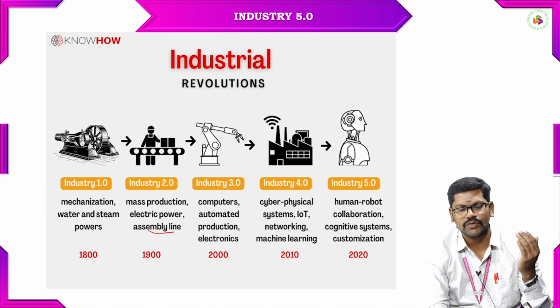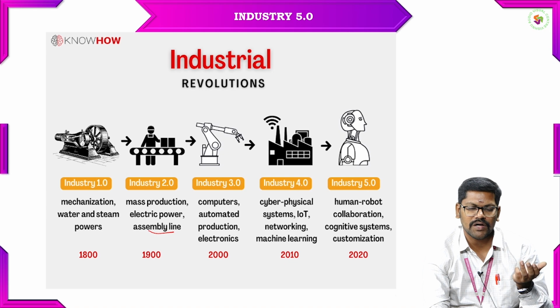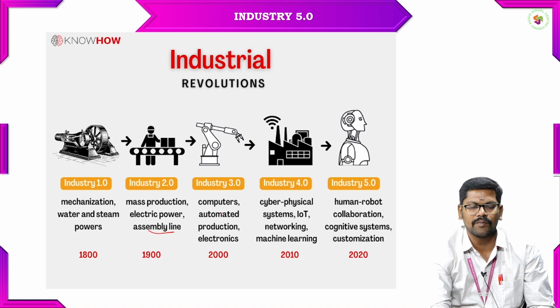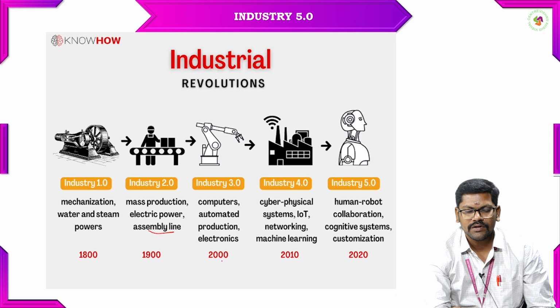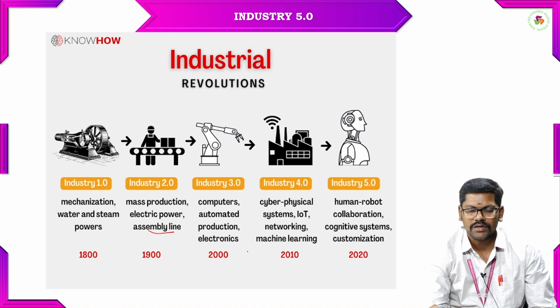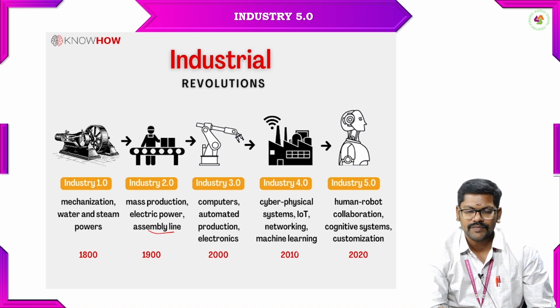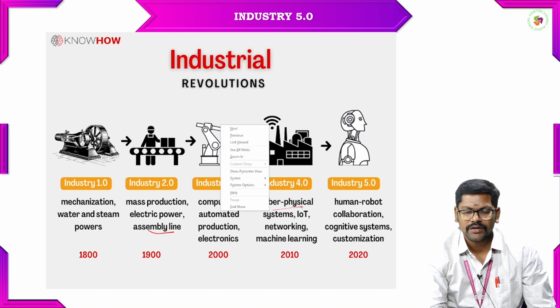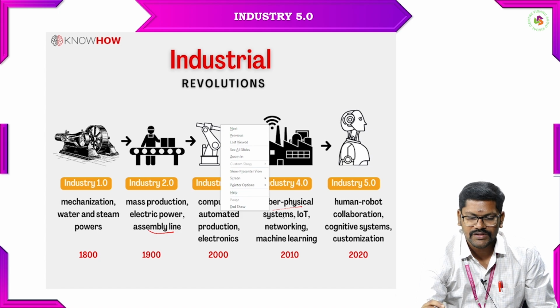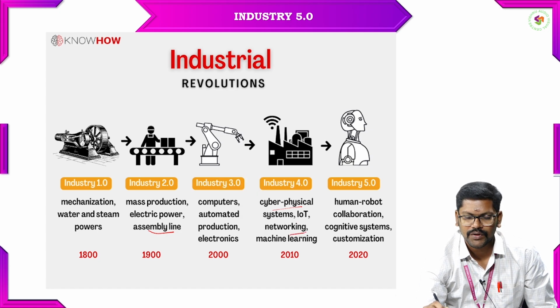So from the year 2000, we started integrating automated production, electronics, and computers. The same in Industry 3.0 started from 2000. After 10 years, we immediately updated to Industry 4.0, which integrates cyber-physical systems, IoT, networking, and machine learning. These things came in till 2010.